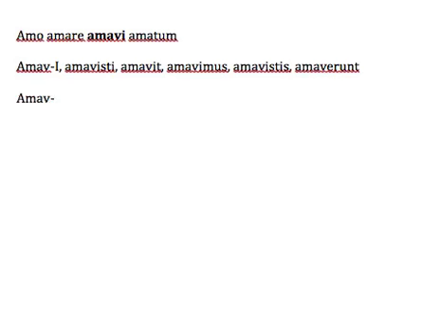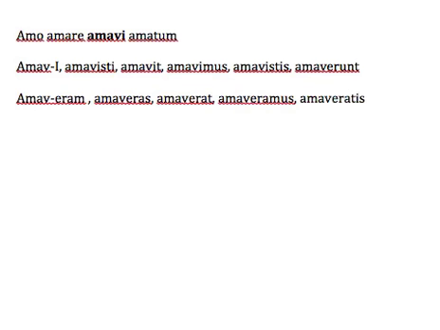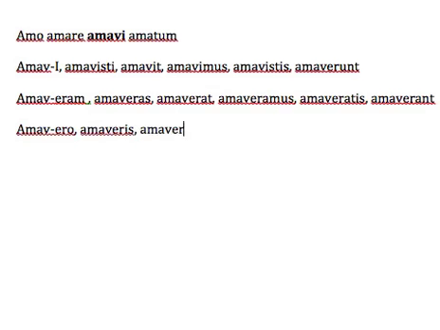You attach basically the imperfect of the verb to be to form the pluperfect, amaveram, amaveras, amaverat, amaveramus, amaveratis, amaverant, and the future of the verb to be to form the future perfect, amavero, amaveris, amaverit, amaverimus,